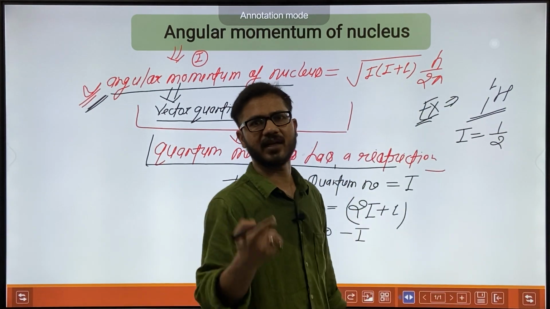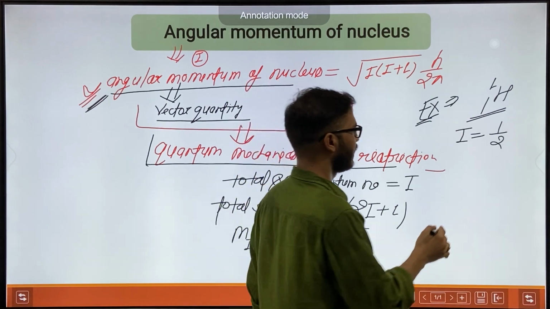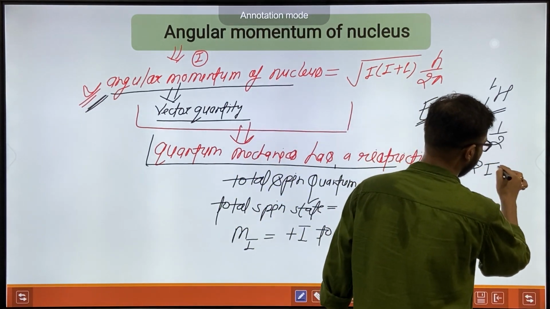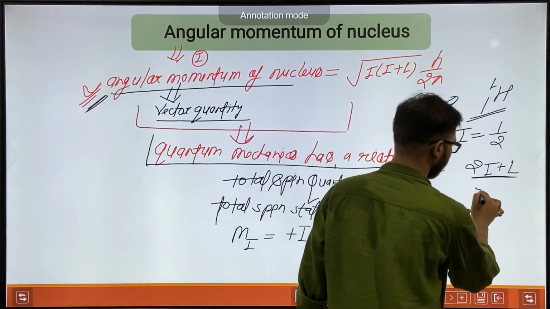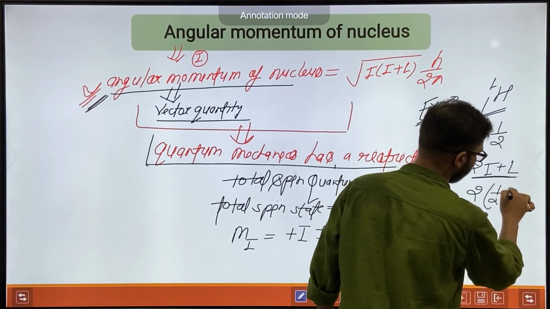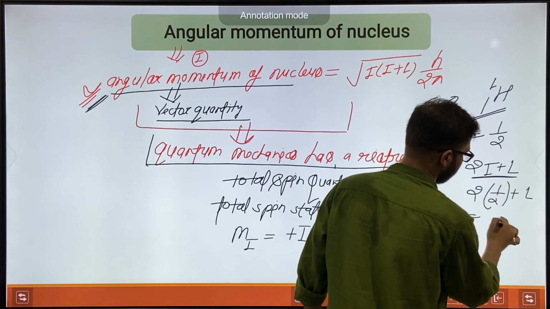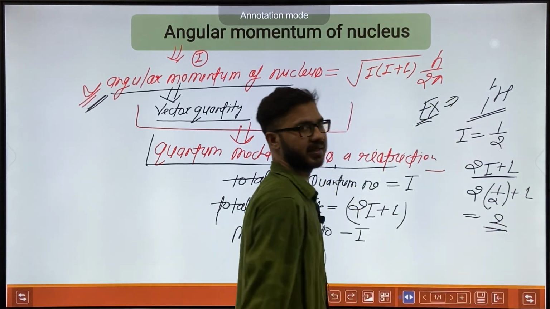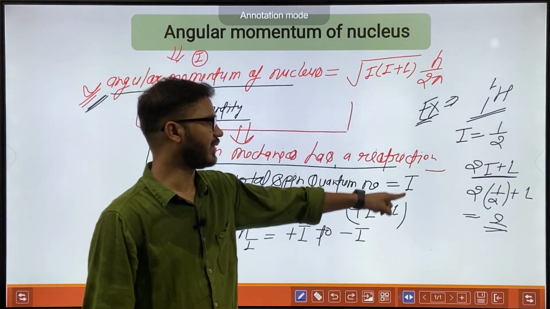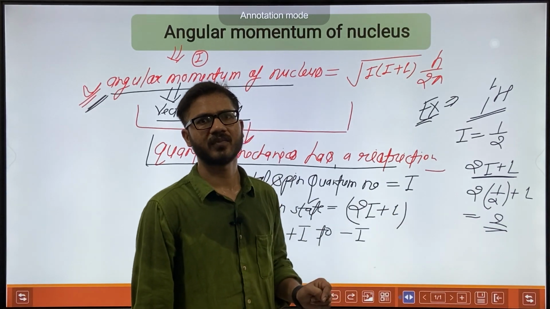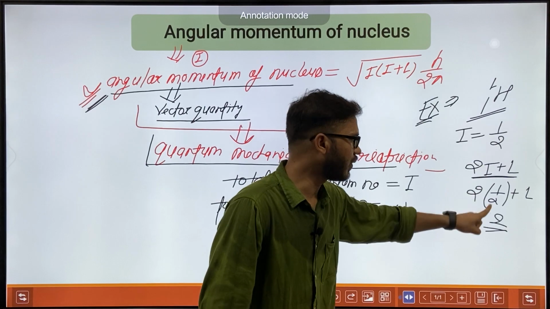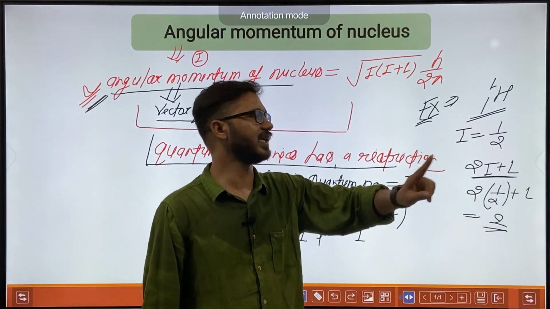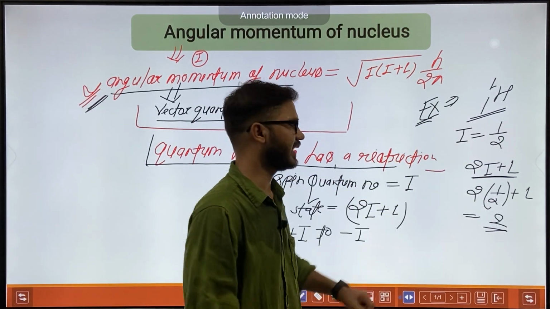So the total possible spin states will be 2I plus 1, meaning 2 times half plus 1, so it will have only 2 spin states.